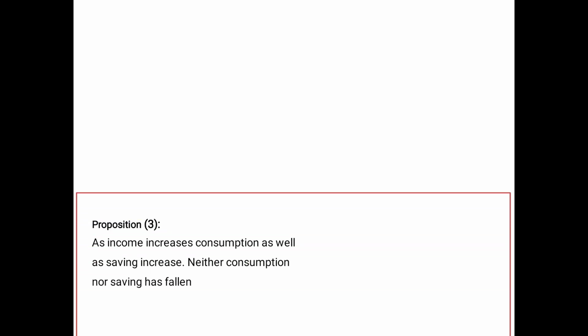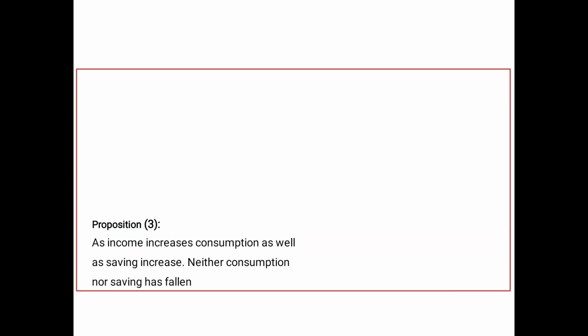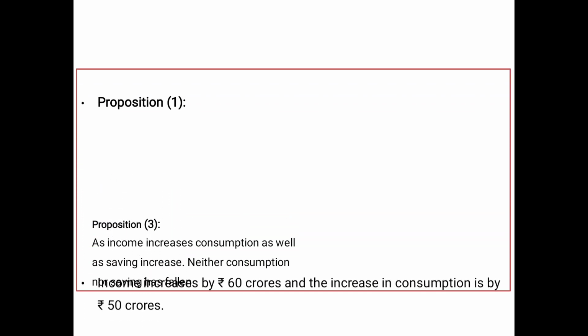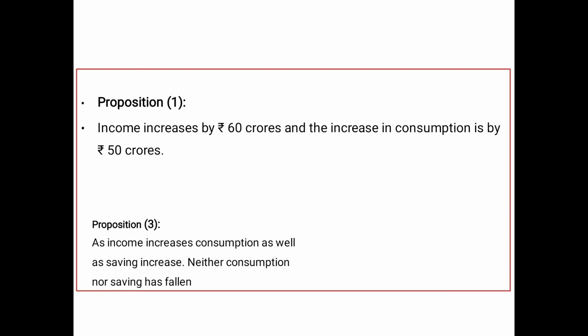Next one, there are some propositions. What is the first proposition? Income increases by 60 crores. Increase in consumption by 50 crores. So income is 60 and your consumption is 50. So how much are you saving there? You are saving 10 crores. What does the second property say? Second property says 60 more, that is, 60 crores.